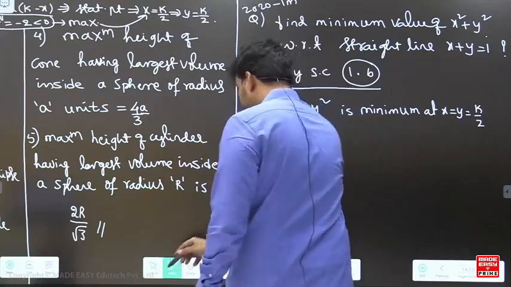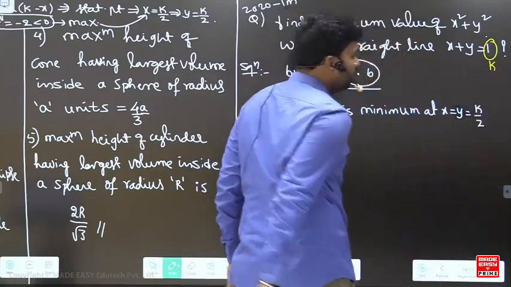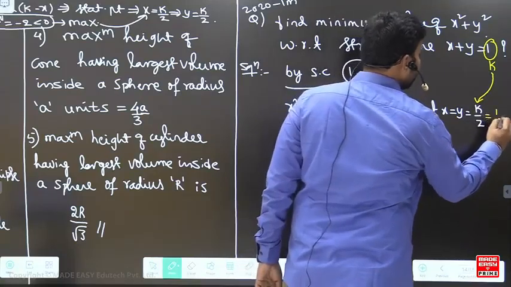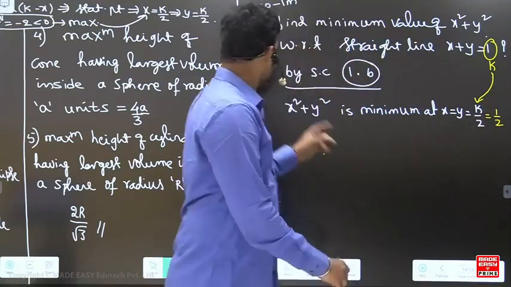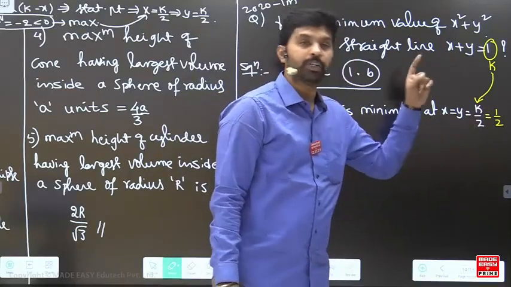okay, is minimum at x is equal to y is equal to k by 2. So what is k as per this question, my dear? So k is equal to 1. So that k, if you put it in this, then you are getting it as 1 by 2. So x square plus y square is minimum at x is equal to y is equal to 1 by 2.